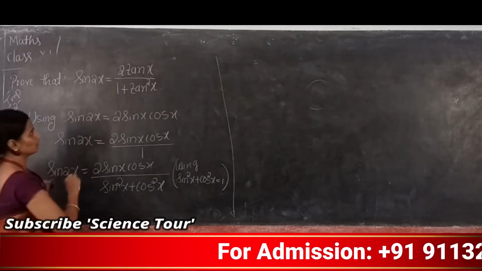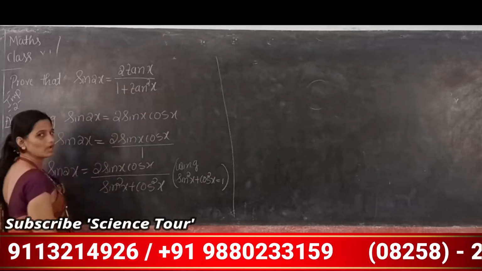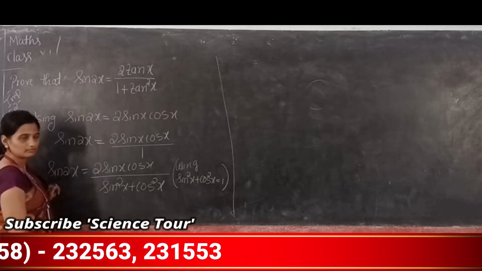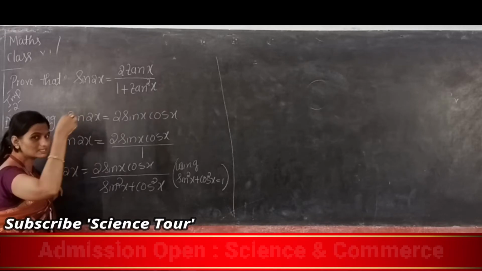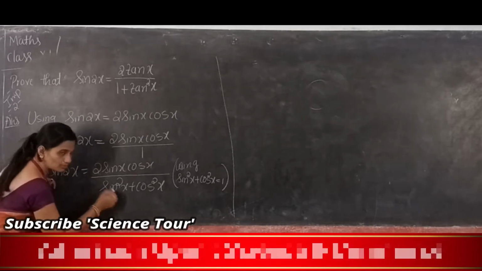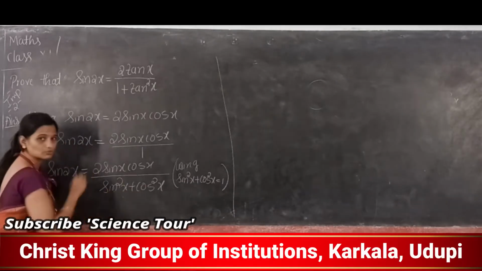It is easy to identify. See here, the denominator needed is 1 plus tan square x. Tan square means what? Sin square divided by cos square, right? See the denominator of this one, it is sin square x plus cos square x.